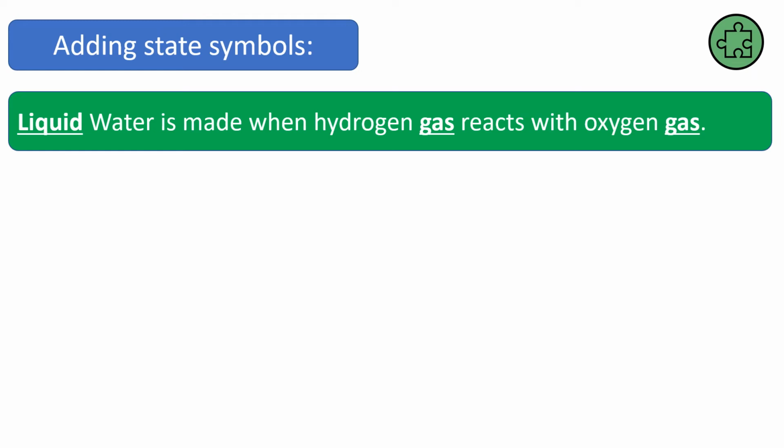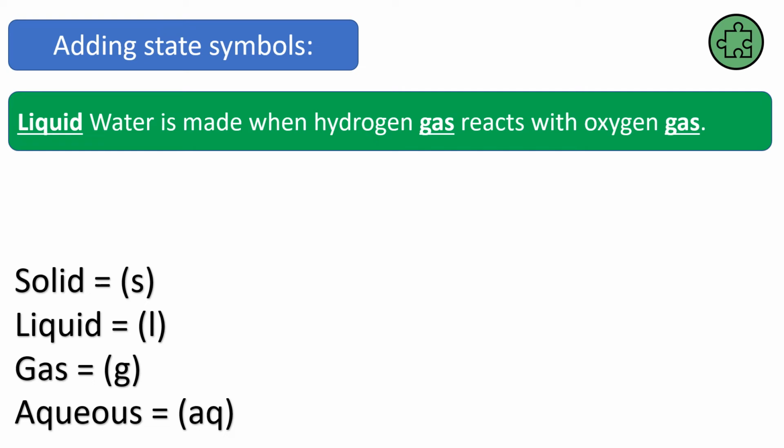So I previously mentioned some state symbols. If I know that water is a liquid, I could put an L in brackets just next to it. A little S would mean solid, a little G would mean gas, and AQ means aqueous, or it means it's dissolved in water, it's a solution. So let's have a look at this question where we're asked to add the state symbols.